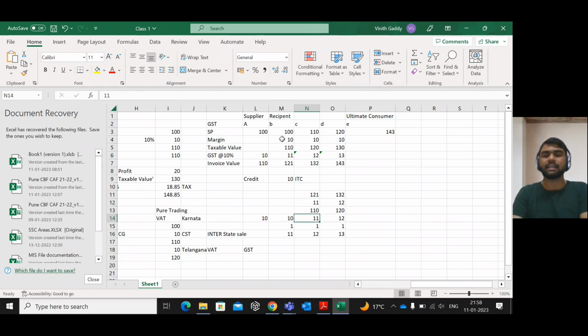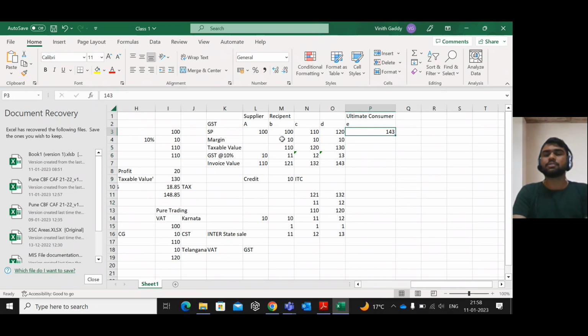Now you can see here 10 rupees, 10 rupees, 10 rupees, and 11 rupees, 12 rupees, and 1 rupee each time, and 11, 12, 13. This 1 rupee is 10 rupees at the rate of 10%, every time. That means GST is levied only on the value addition, not on the value which includes GST. That means it will be levied only on the taxable value, which does not include tax. Okay.